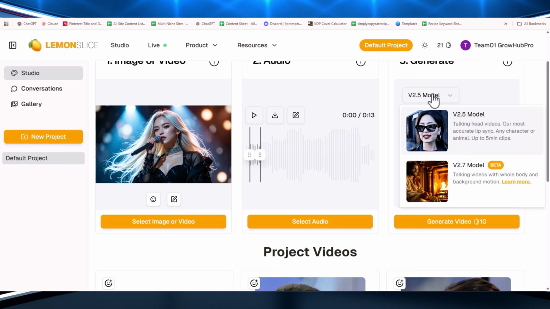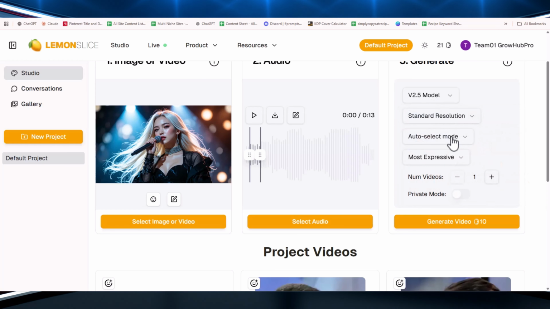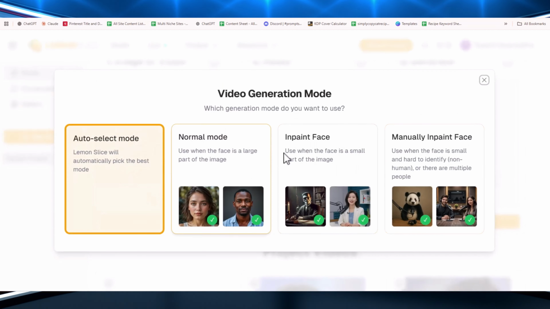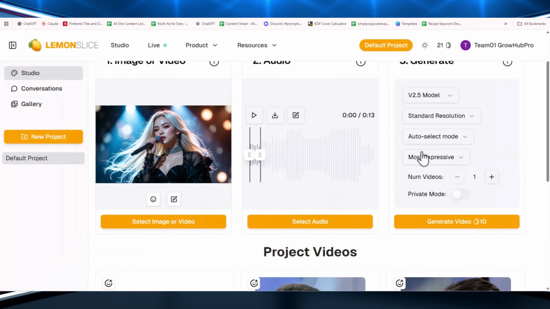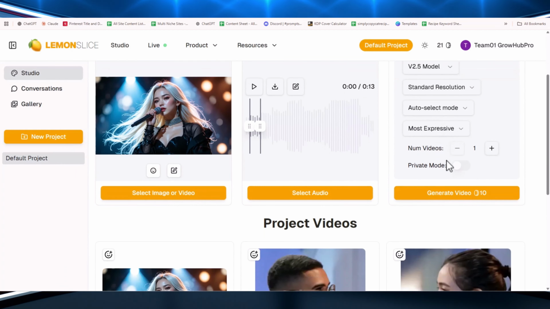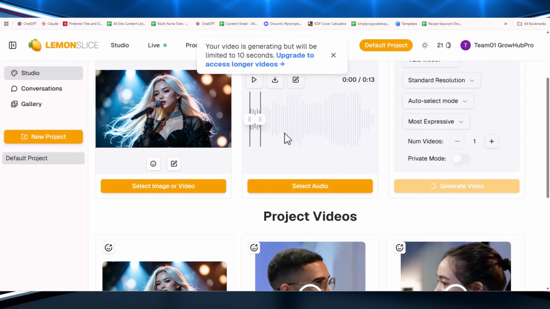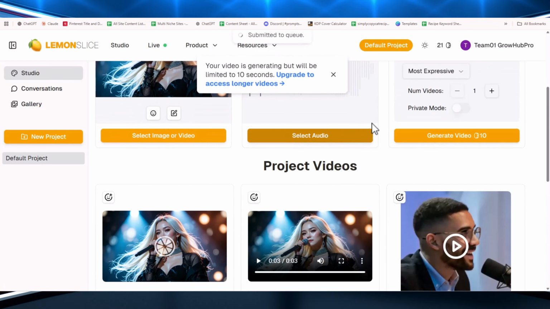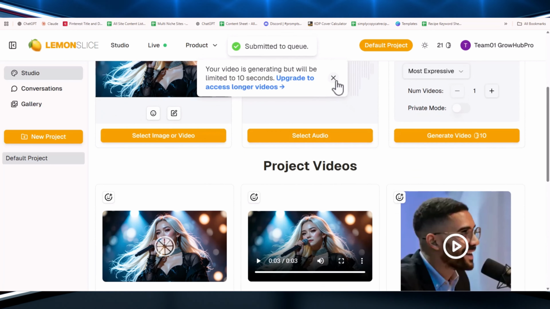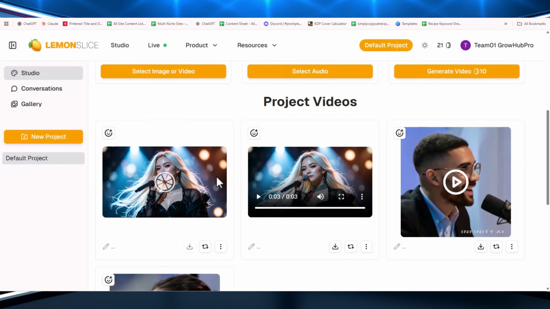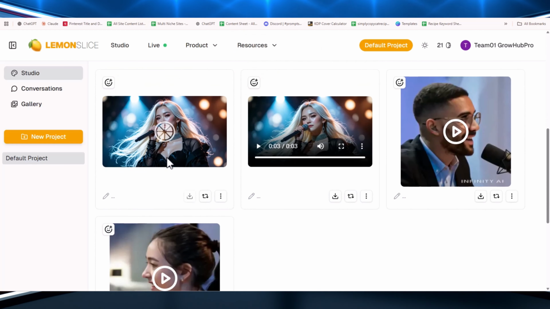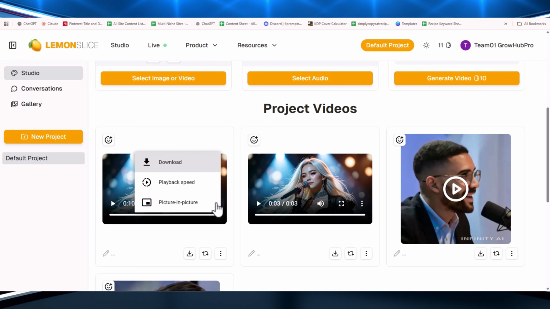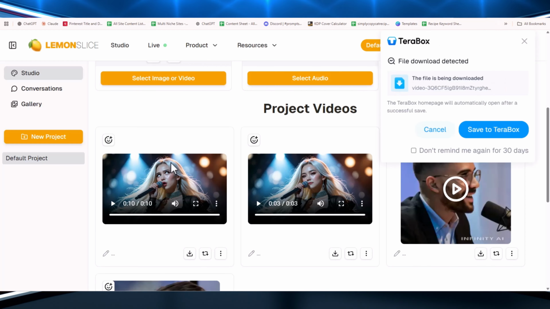Now select the video model to generate your music video. The Auto Select mode automatically picked the best settings for your image. Normal mode works best when the face takes up a large portion of the image. Now click on Generate and in a few seconds your clip will be ready. You can create a full song the same way, but keep in mind it might not look as realistic. For better results, trim the song like I did and then generate the video. Now download the video.